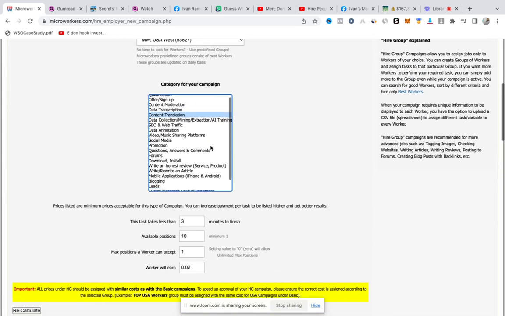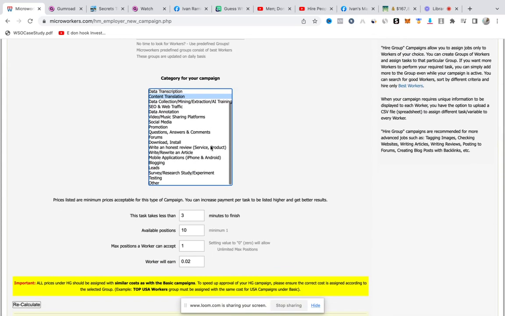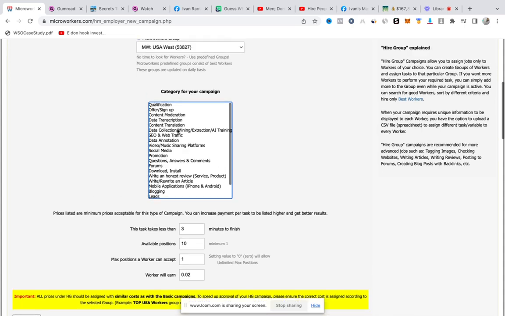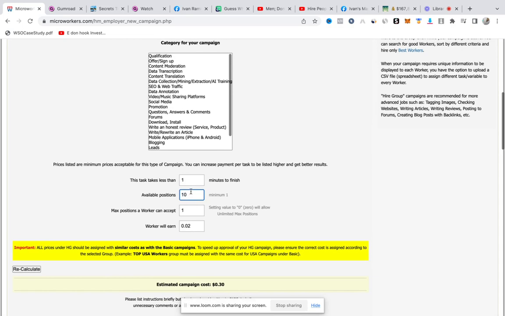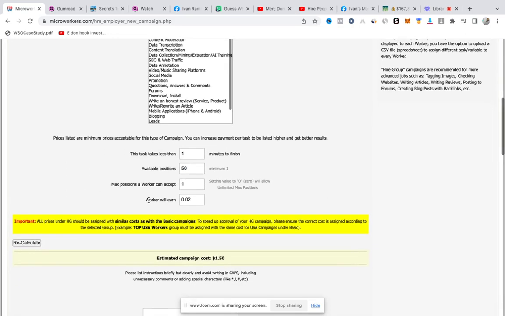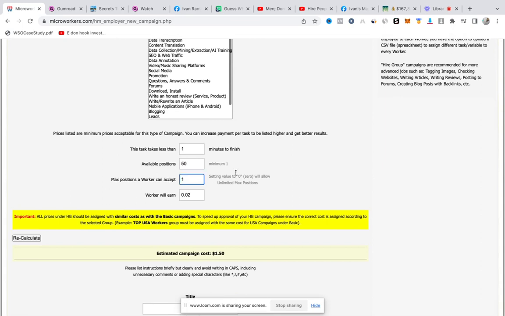If what you want to do is kind of abstract, that means you can't find it here. Then what you simply do is click on Others, all right? So Others means it's not among these ones here. So this task takes less than 3 minutes. If yours takes less than 1 minute, you could change it to 1 minute. What available positions? How many workers are you looking to have complete this task? You could put 100, you could put 50. You could change the figures. I like starting with 50. So the maximum positions a worker can accept is 1. We just want each worker to do just one of those tasks.